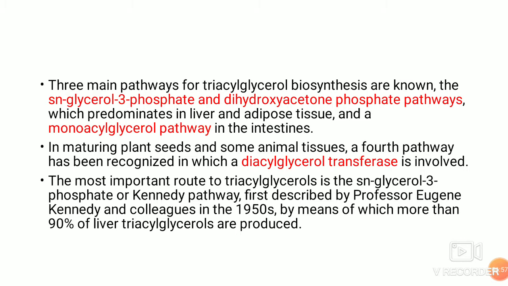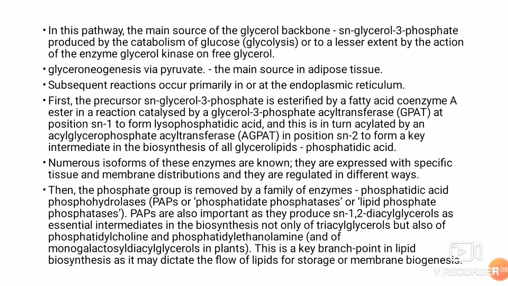Because Eugene Kennedy and his colleagues in 1950 were the people who came out with this synthesis pathway, how triacylglycerol is produced by using this pathway. So in this pathway, the main source of glycerol backbone is SN-glycerol 3-phosphate produced by catabolism of glucose, that is using glycolysis, or to a lesser extent by the action of the enzyme glycerol kinase on free glycerol.